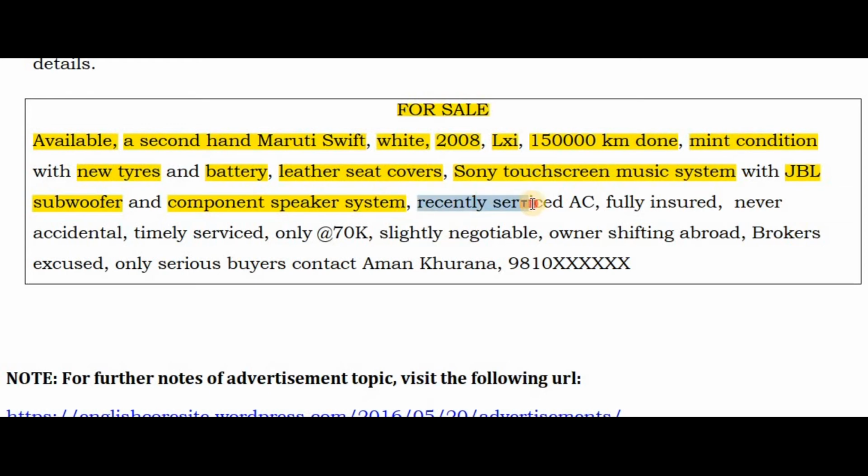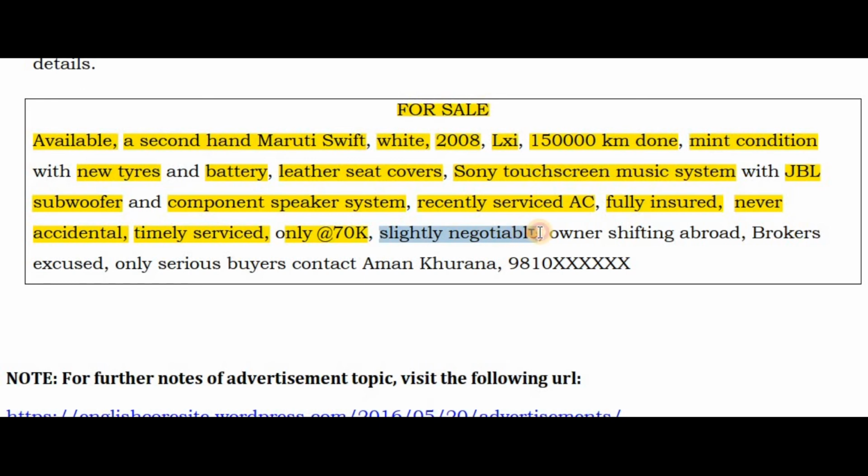Now recently serviced AC means you have mentioned that your AC was recently serviced. Then you have told about your insurance, that the car is fully insured and never accidental. I've told you earlier that if the car is accidental, its price goes down. Now timely serviced means the car was serviced properly. Only at 70k, K stands for 1000. So you have mentioned that the car's cost is 70k, that means 70,000.